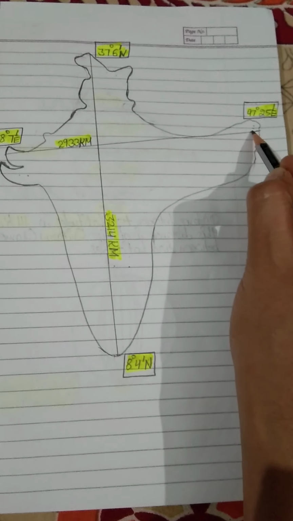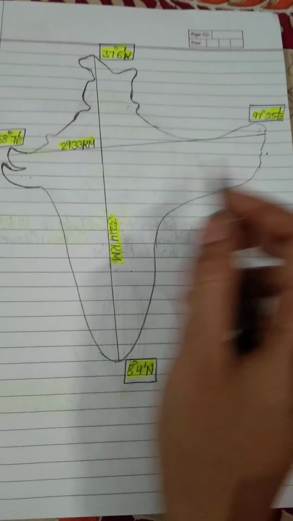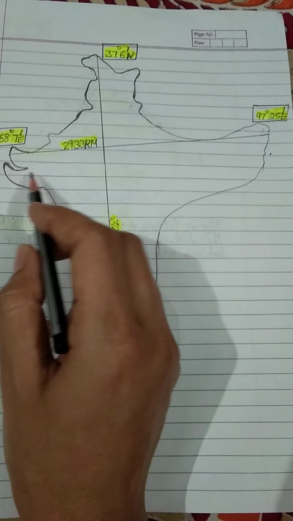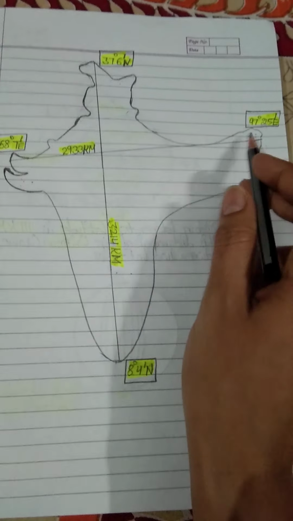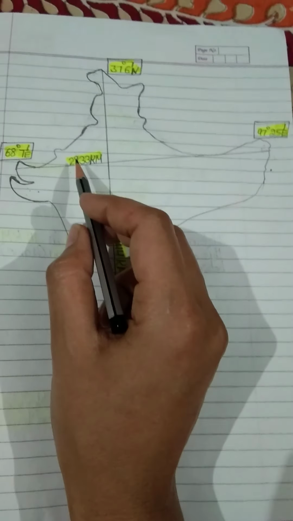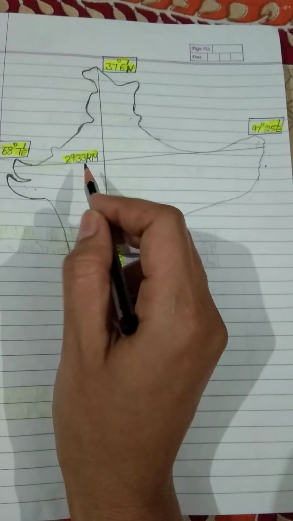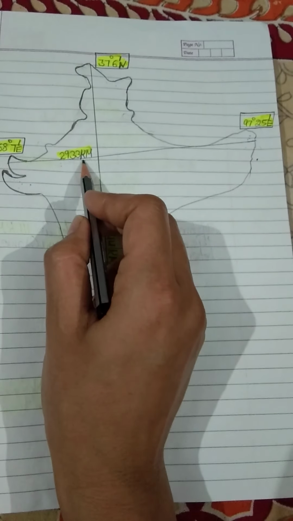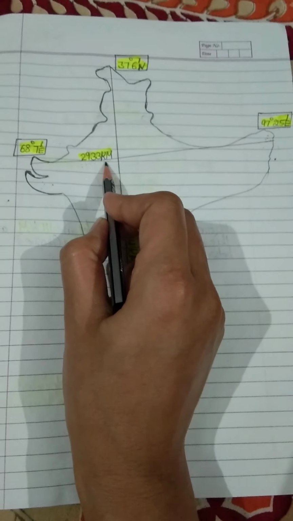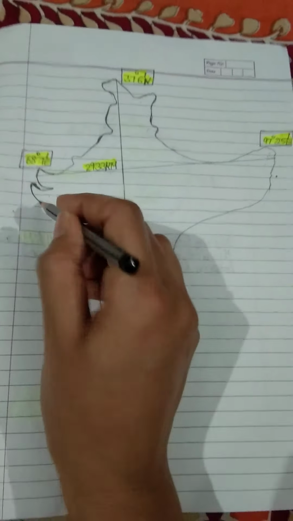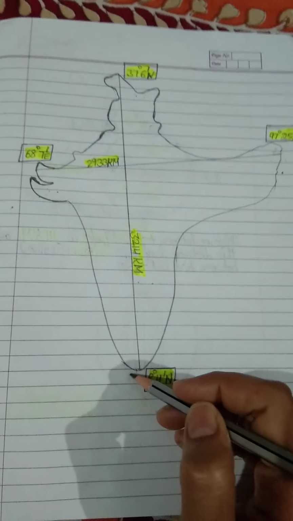So what is the distance between Gujarat and Arunachal Pradesh? It is 2933 kilometers. So this was the distance from east to west and the distance from north to south.